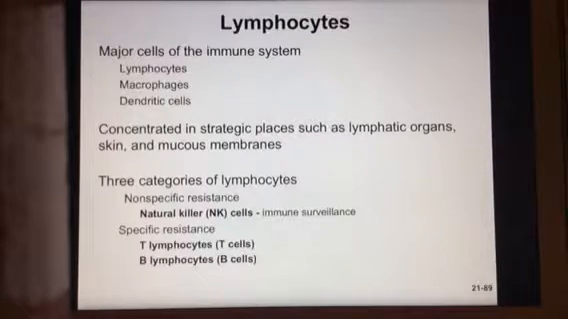Okay, so let's talk about the cells of the immune system that are focused on this immunity. We've already talked about NK cells. So in this section, we're going to talk about T cells and B cells. Those are the cells that we're going to focus on as far as specific resistance. Again, we've already said this earlier, but these lymphocytes are going to be more concentrated in the lymphatic organs and in the skin and in mucous membranes, because those are the places that foreign particles are going to be more concentrated.